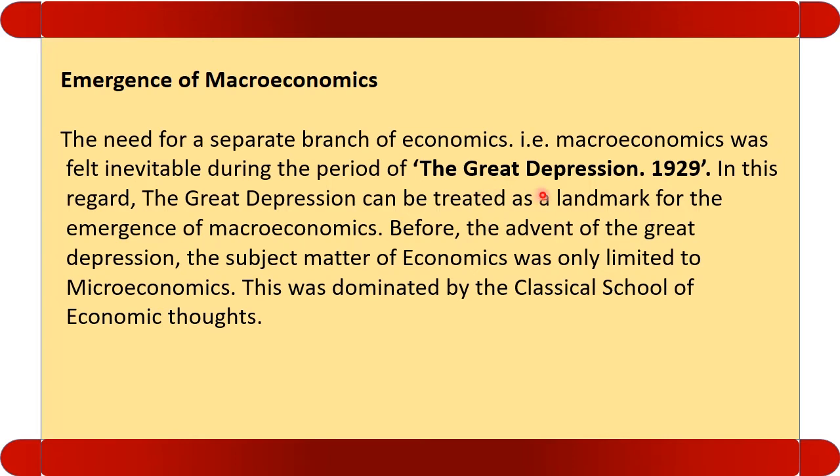The country was facing a severe problem. And microeconomics always emphasized full employment, and microeconomics advocates that the market will solve the problems automatically on its own. During the Great Depression, microeconomics failed to restore the market conditions.